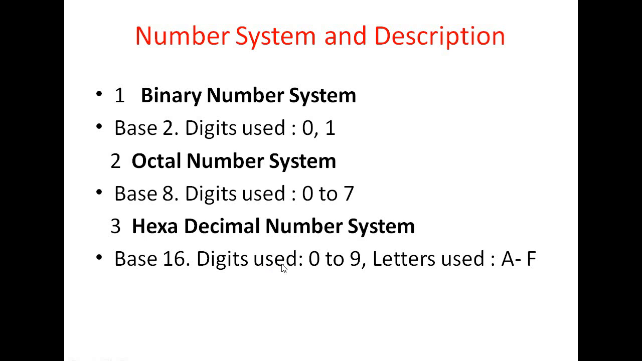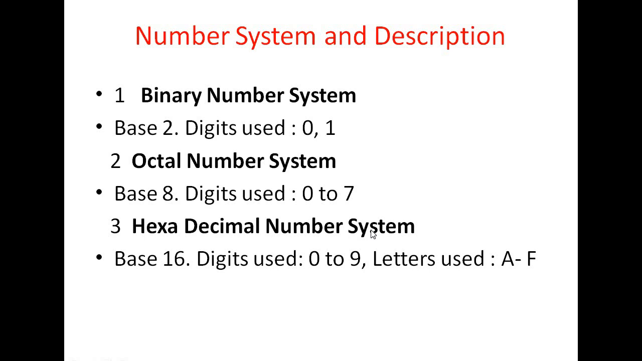What are the different digits used? 0 to 15. 0 to 9 as usual, but after 9 you write letters. 10 means A, 11 means B, 12 means C, 13 means D, 14 means E, 15 means F. Instead of writing 10, 11, 12, 13, 14, 15, you write A, B, C, D, E, F. In place of 10, A. In place of 11, B. In place of 12, C. In place of 13, D. In place of 14, E. In place of 15, F. This is known as my hexadecimal number system.